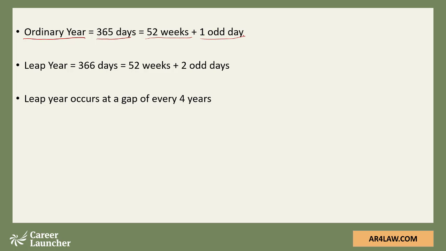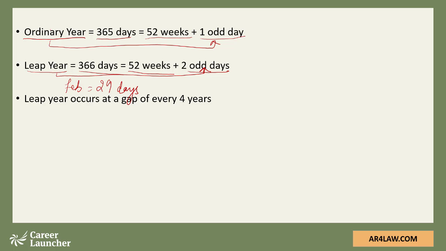That means there was one particular day which could not become part of any week, and we call it one odd day. So what we need to remember is that every ordinary year gives us one odd day. Similarly, a leap year, wherein February has 29 days, that is one extra day. So in all, a leap year has 366 days, translating to 52 weeks and 2 odd days. So I need to remember a leap year gives me 2 odd days.